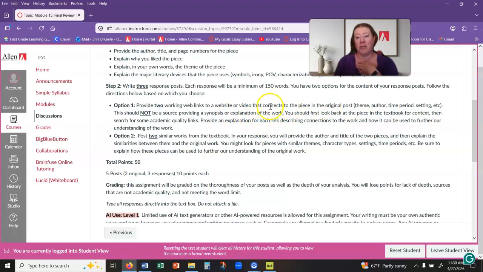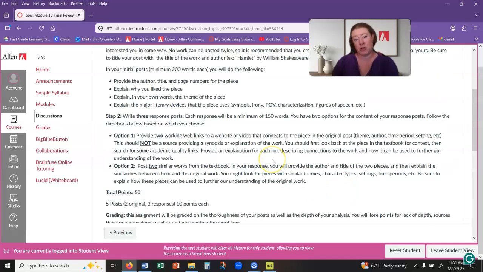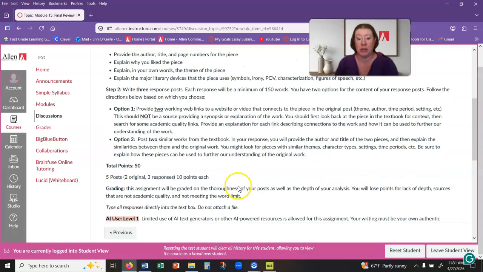So I would look for anything that connects, so theme, author, time period, etc. If I've got Hamlet here, then I might look for a documentary on Shakespeare, and then I might look for a website about the Elizabethan era. So we've got 2 different sources that are related to Hamlet, but not just a synopsis of Hamlet. That's important because we're trying to think outside of how we can link some ideas in.